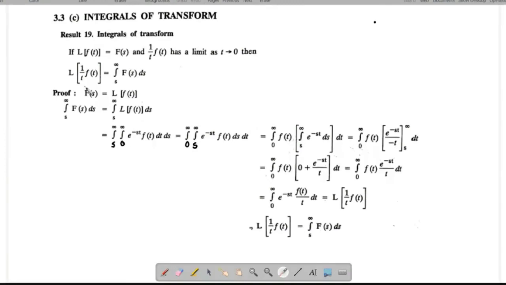Most of the cases we are going to apply the result only. So you must know the results. So for example, I'm going to tell you one example of how to prove by using this theorem.